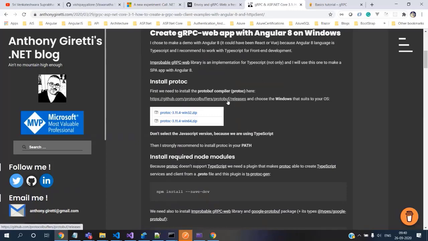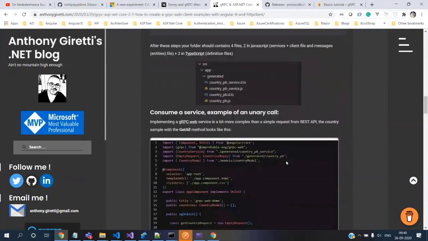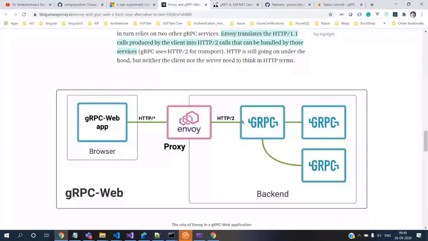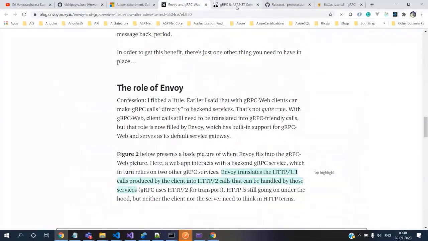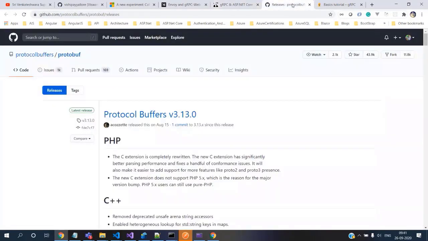Another point: there are a lot of moving pieces, so let's touch upon all of them. There are a lot of articles on the web which explain clearly what steps we need to do to achieve this, and we can follow any article. This is the one proto. There are again multiple ways to achieve this.